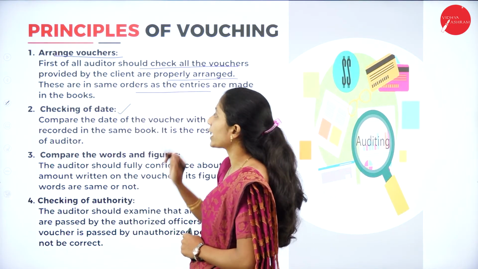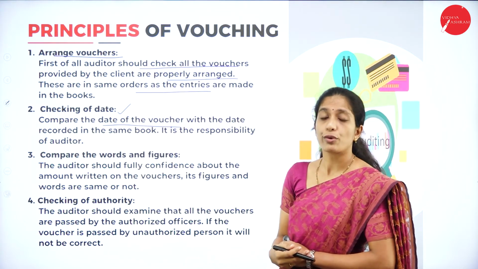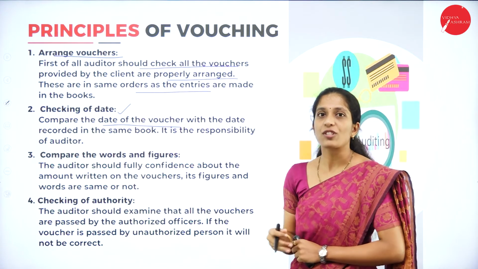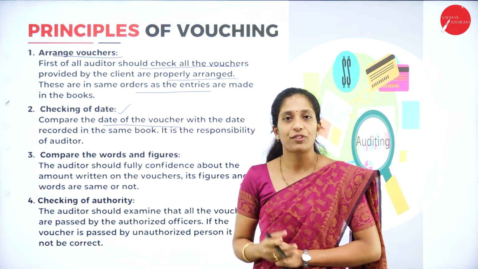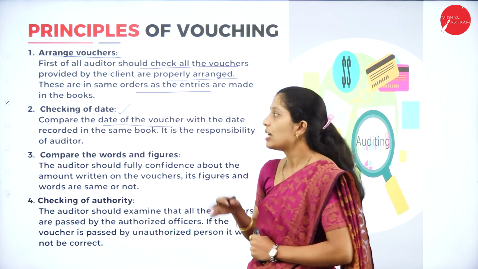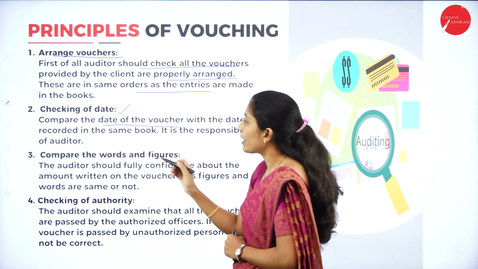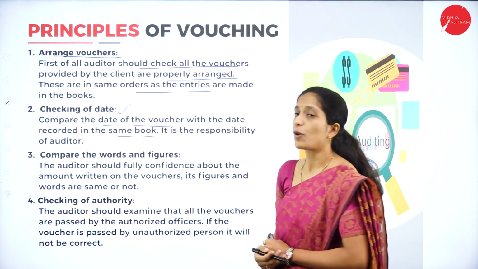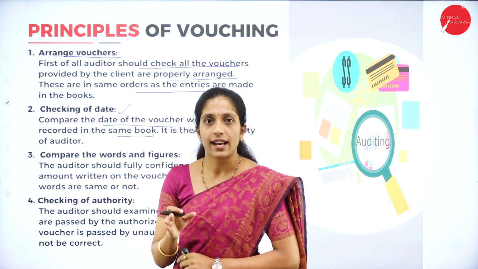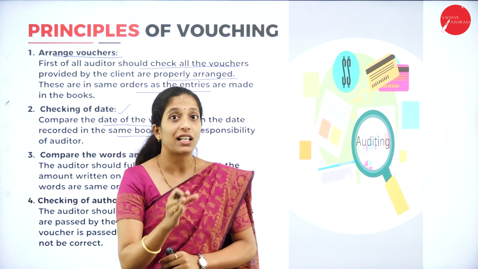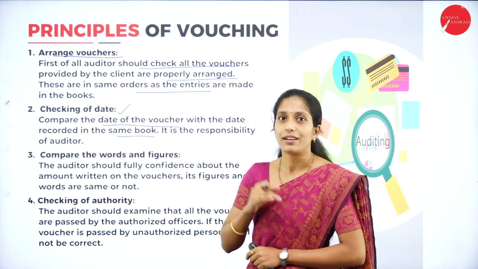And the next one is checking of date. Compare the date of the voucher. The date of the voucher also plays a very important role. Suppose a voucher of the previous year is included in the current year. Such a transaction is a fake transaction, right? So an auditor has to compare the date of the voucher with the date recorded in the book. It is the responsibility of the auditor. He has to see the date of the voucher as well as the date of the transaction recorded in the books of account. They should tally.